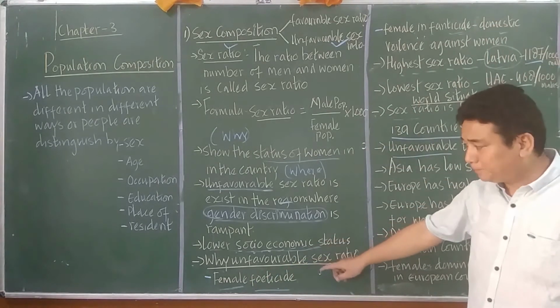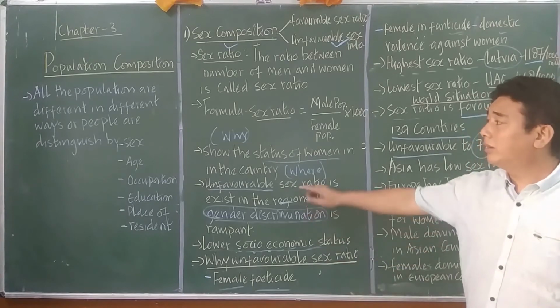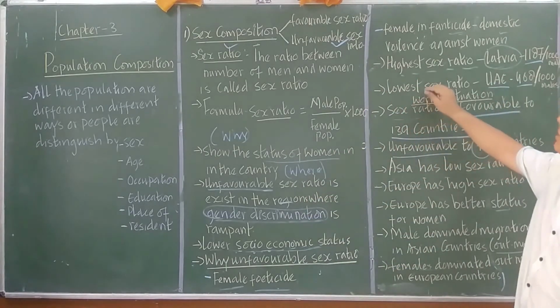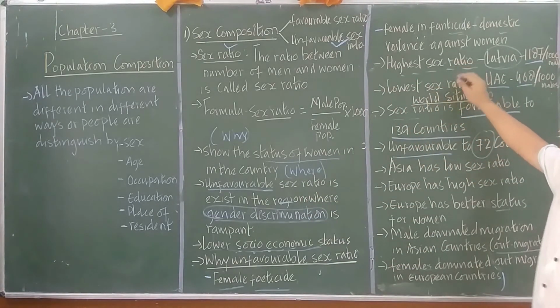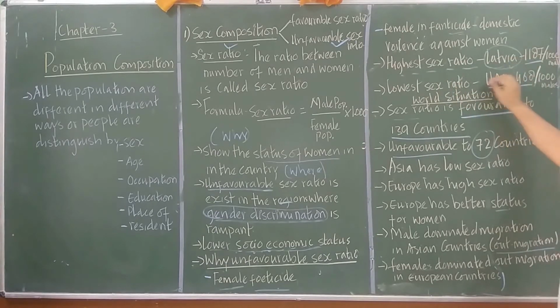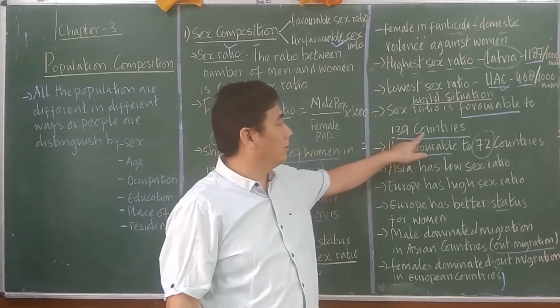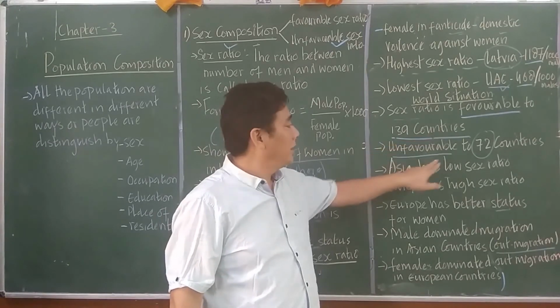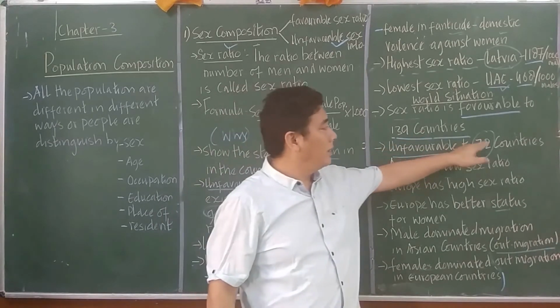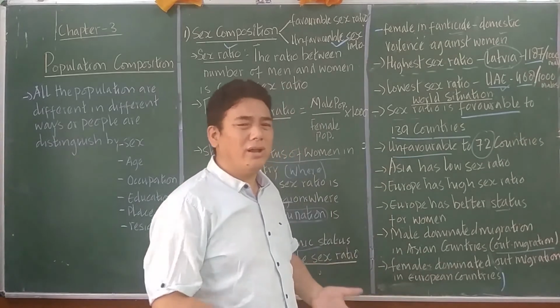Under the unfavorable sex ratio, the highest sex ratio, the college is the black one and lowest the college is UAE, right? And sex ratio, the number and favorable, those and doubling number, and unfavorable ratio.